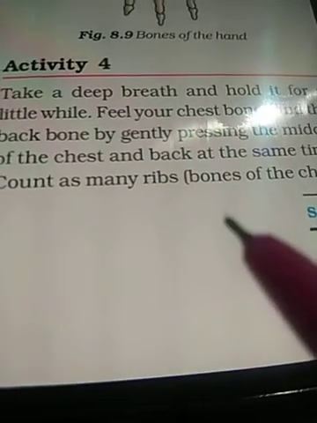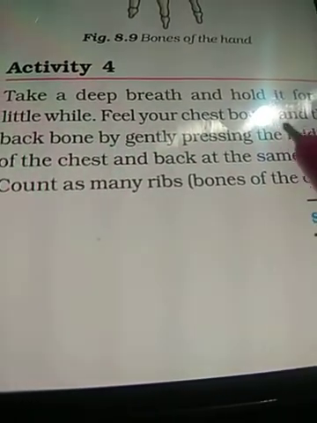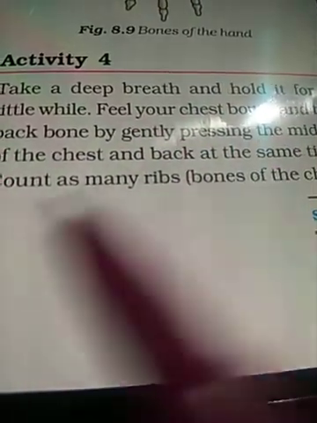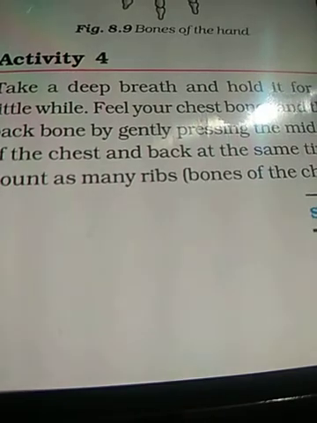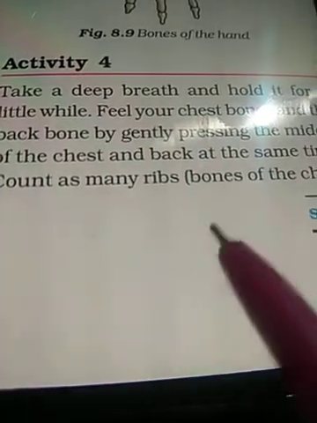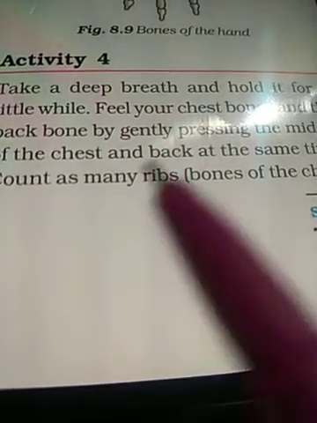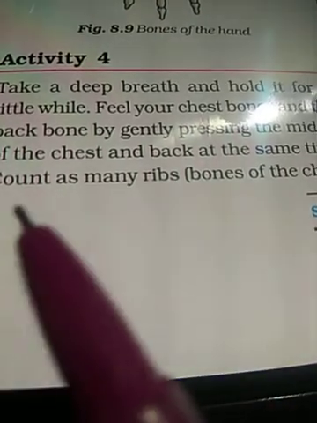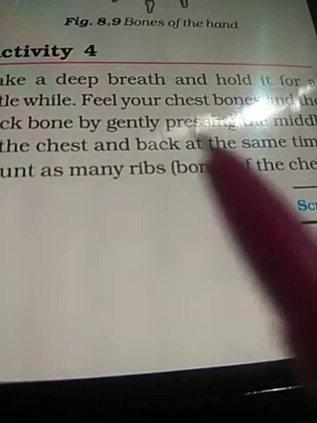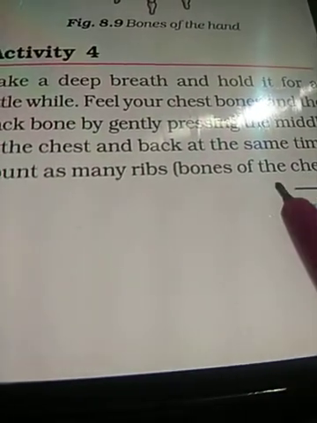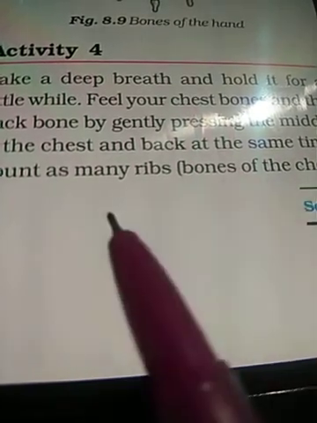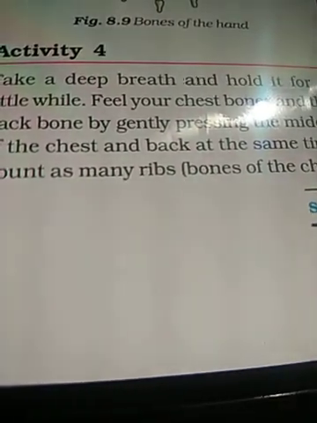Here is the next activity. Take a deep breath and hold it a little while. Feel your chest bone and the backbone by gently pressing the middle of the chest and the back at the same time. Can you count the number of bones? Count as many ribs. Ribs are the bones which are present in the chest cavity. The bones which are present in the chest are known as ribs.